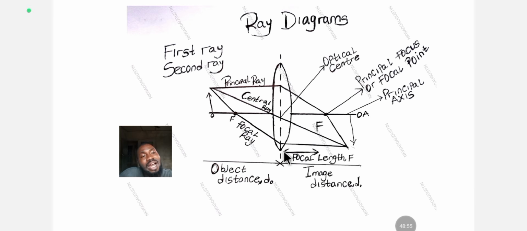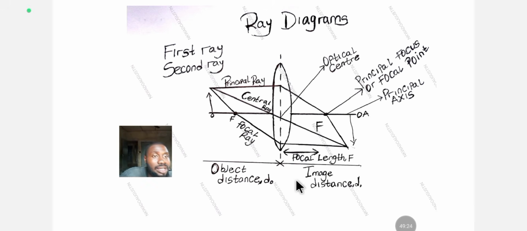All right, so what is the focal length? The focal length is the length between the lens and the principal focus. That is the focal length, between the lens and the principal focus. That's between the lens and the place where the object can be placed and captured by the lens or the mirror or whatever.